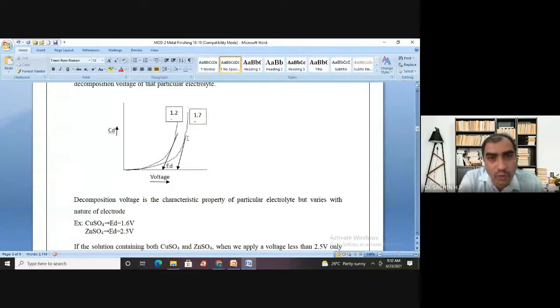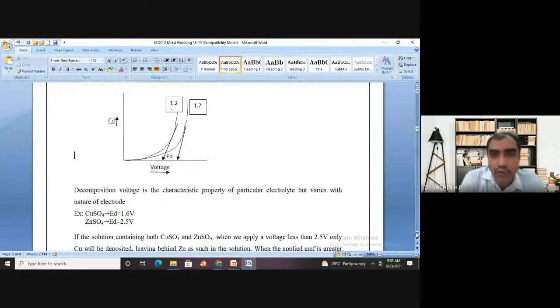Okay, so now what you can say is, on platinum it happened at 1.23, but with respect to lead, it happened at 1.7. So above 1.23, we applied some extra voltage. That's why I told you that over voltage represents something excess, something extra. So how much excess voltage did we supply with respect to lead metal? Remember that excess voltage is called over voltage. Is it clear?